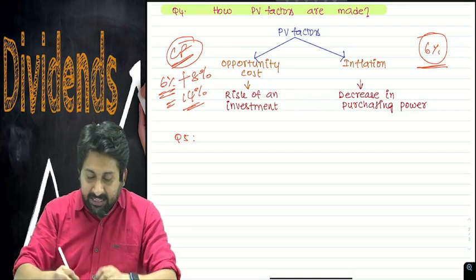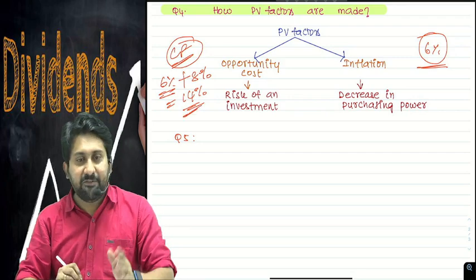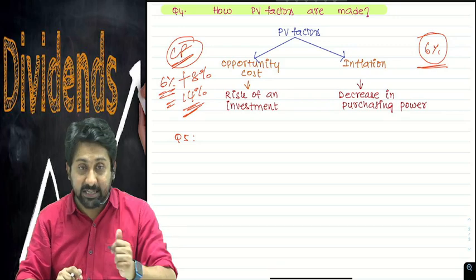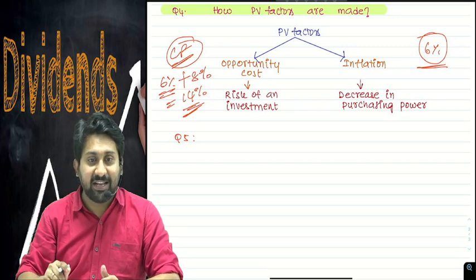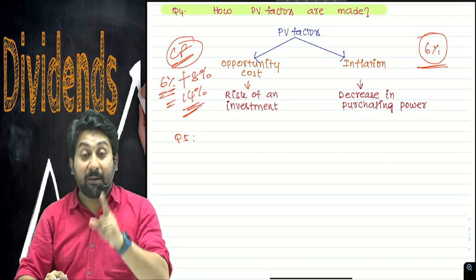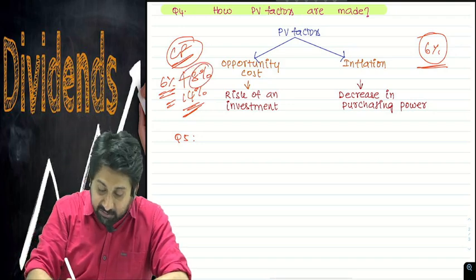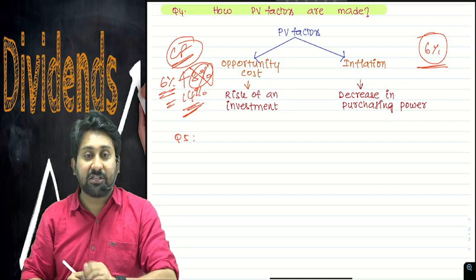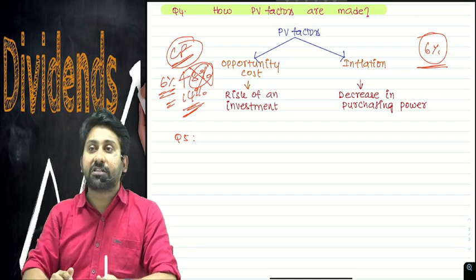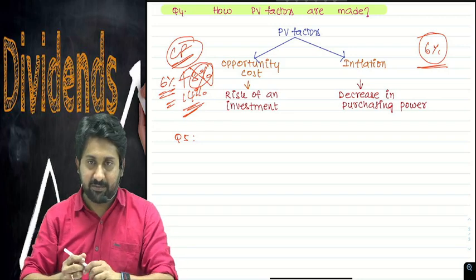That means these PV factors will change for everyone, according to the appetite for risk. But the point you have to understand is, this will not change across investors because inflation is not investor specific, it's country specific.